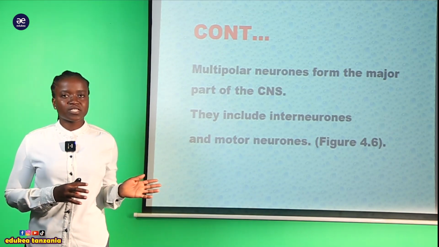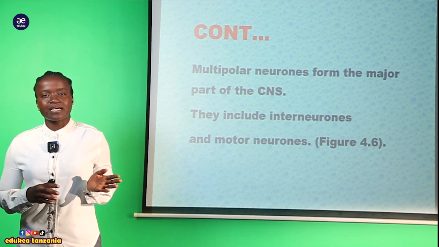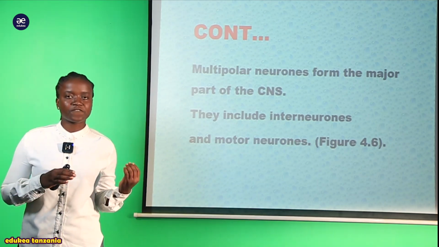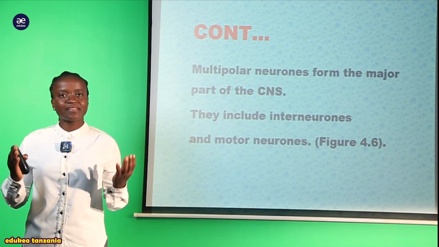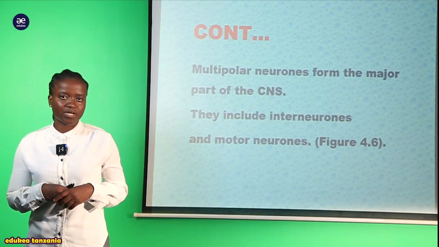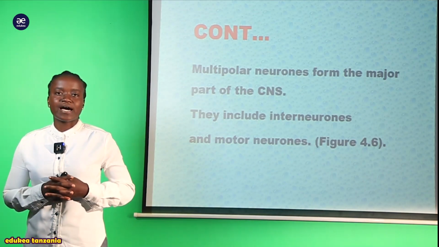So this session ends here, but in the second part of this session is when we're going to see the figure that will explain the types of neuron based on the number of dendrites. So thank you for your attention.